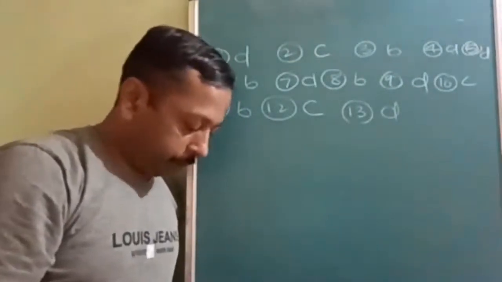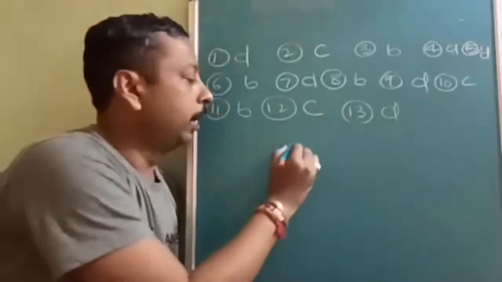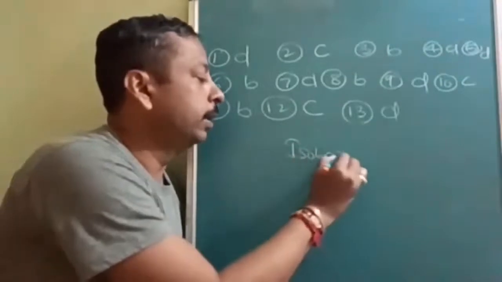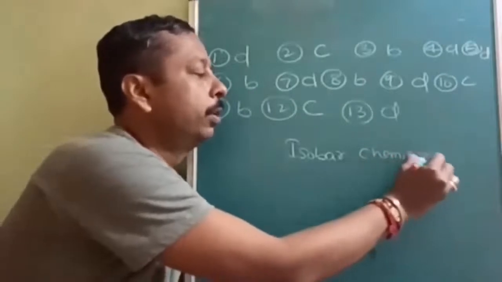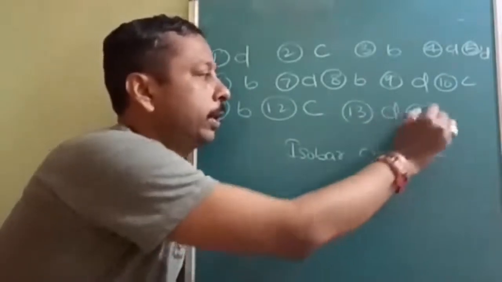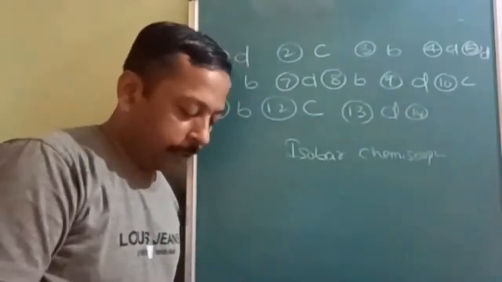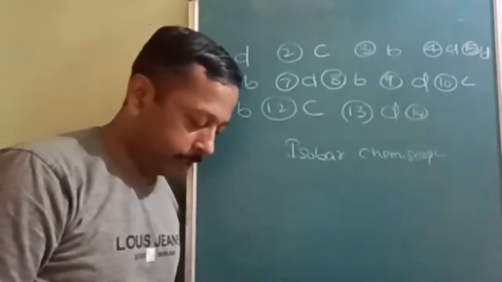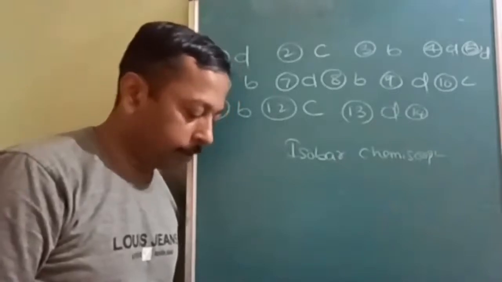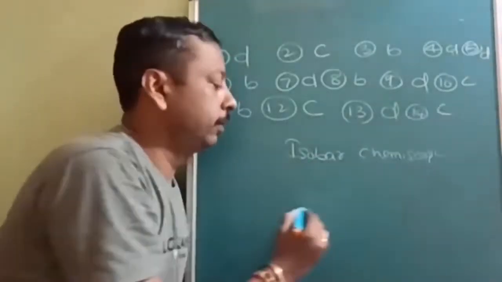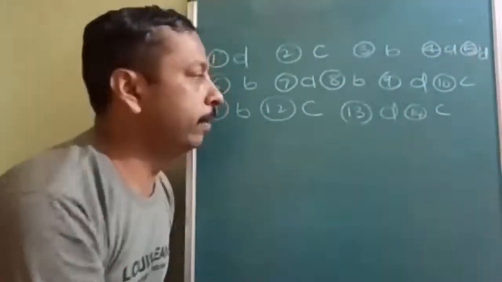After the 13th question, the 14th is graph based: which plot is isobar? Isobar means temperature is varying, and chemisorption. Chemisorption and isobar, who will tell the correct answer? First it will increase, then it will decrease. So the 14th answer is C. Actually, activation energy is required. Therefore, high temperature is required initially.